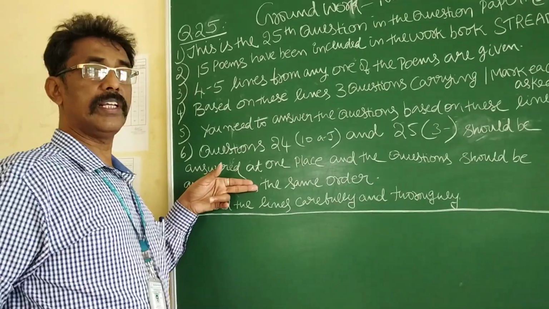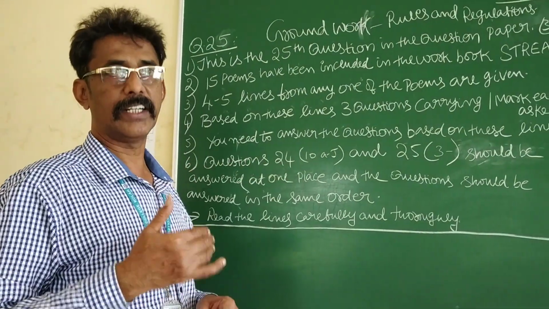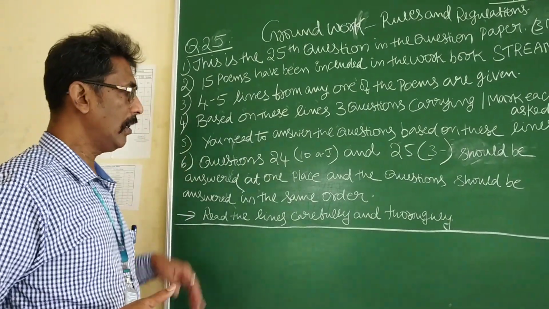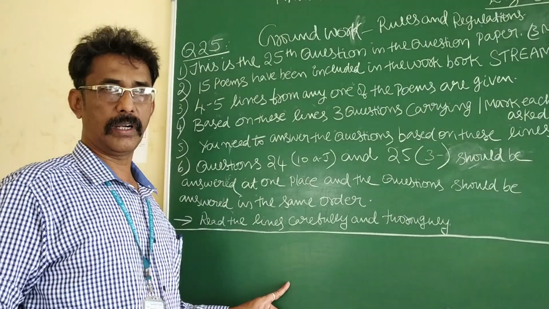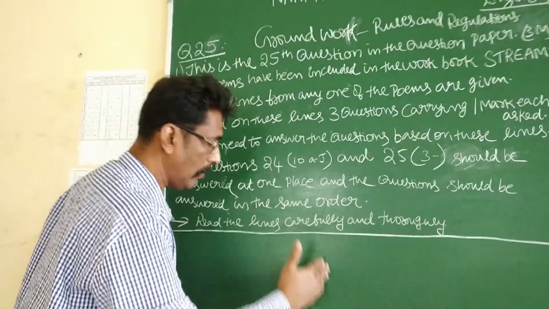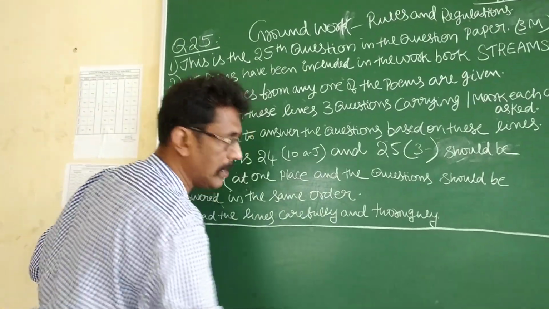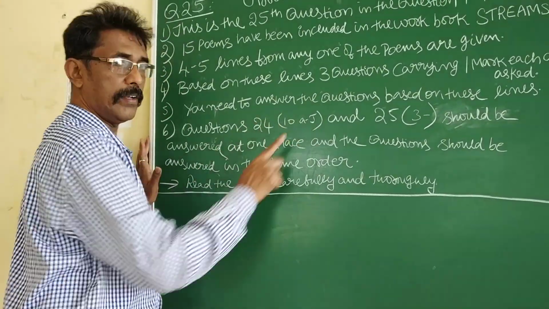If you split the answers of these two questions, marks will not be given in the second stage. That is why you have to write all answers in one place only. Here only you have to write 1, 2, 3, 4, 5, 6, 7, 8, 9, 10, and 1, 2, 3 for 24 and 25.